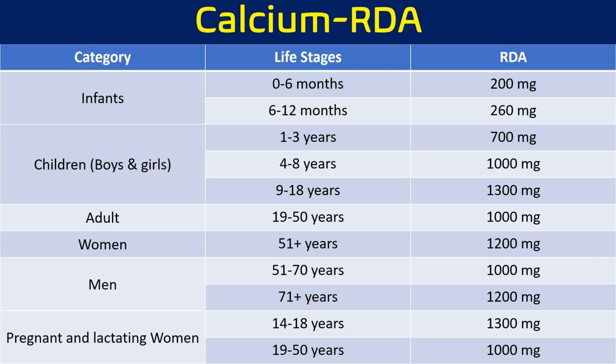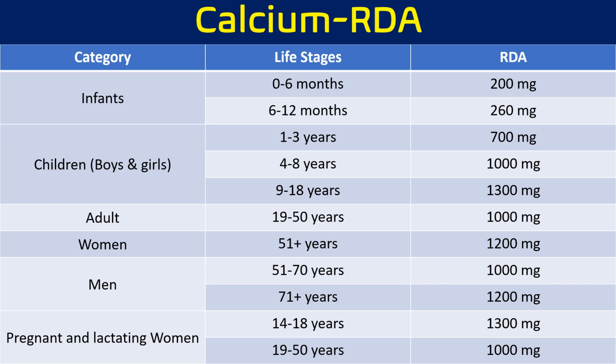What is the recommended dietary allowance according to age? Its involvement is in bone formation, bone mineralization, and bone density formation. That's why during the growing phases its requirement is slightly higher, and in adults the requirement is again less. Again, in pregnancy or during lactation, because of milk formation and because she has to feed the baby also, the requirement is slightly higher.